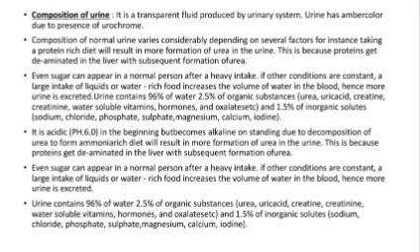Let's discuss the composition of urine. It is a transparent fluid produced by the urinary system. Urine has an amber color due to the presence of urochrome. Composition of normal urine varies considerably depending on several factors. For instance, taking a protein-rich diet will result in more formation of urea in the urine. This is because the proteins get deaminated in the liver